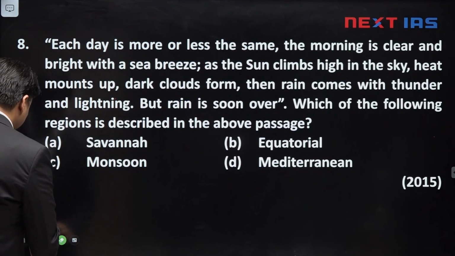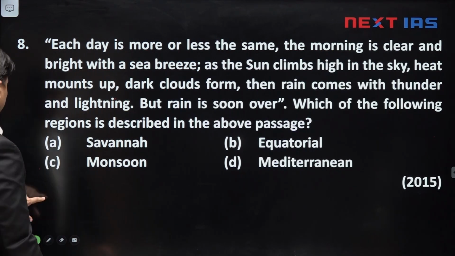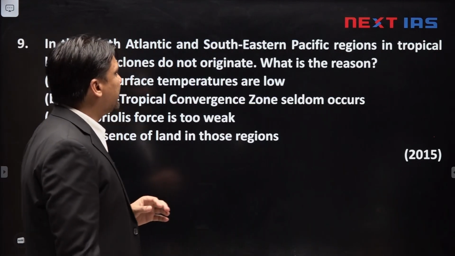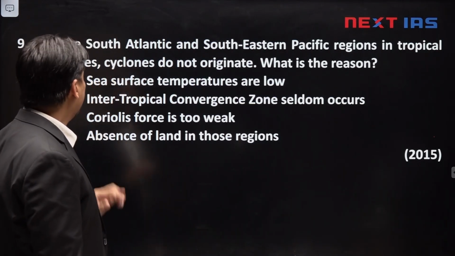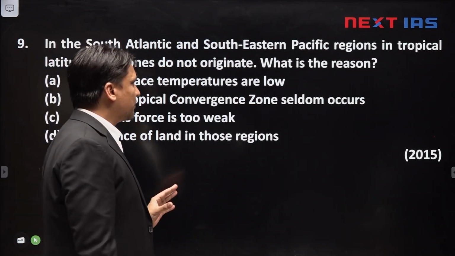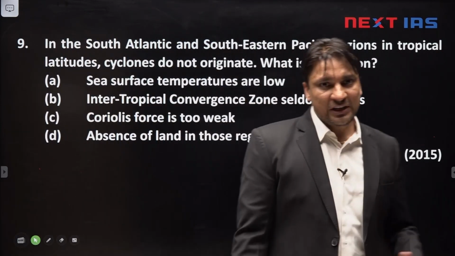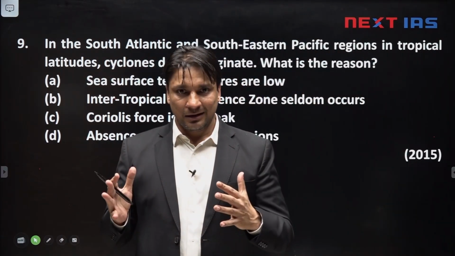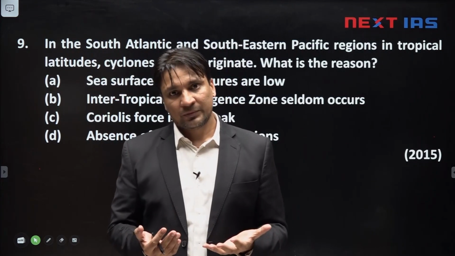The next question is, in the South Atlantic and Southeastern Pacific regions, in tropical latitudes, cyclones do not originate. What is the reason? See, cyclones generally develop in the northern tropics, correct?